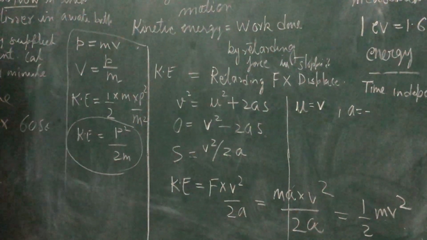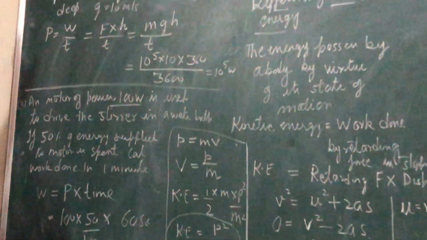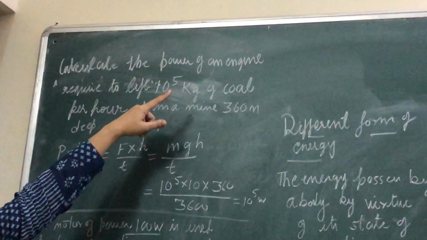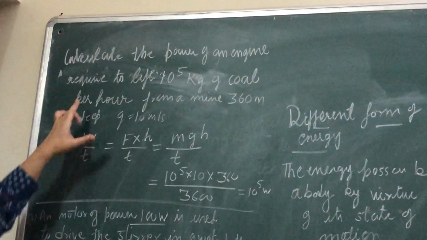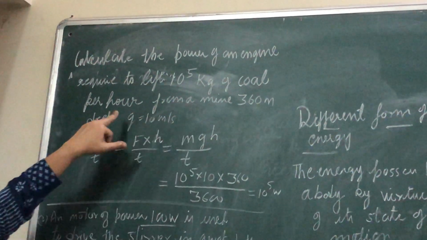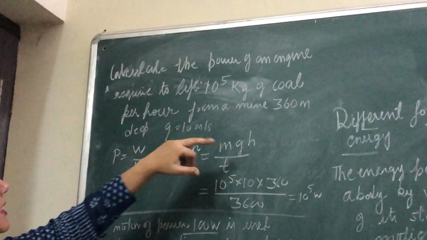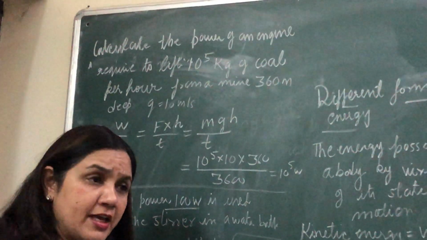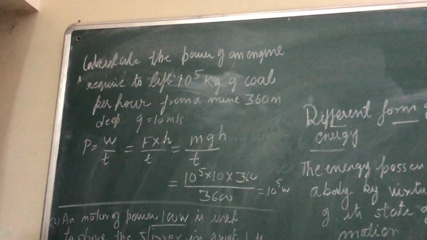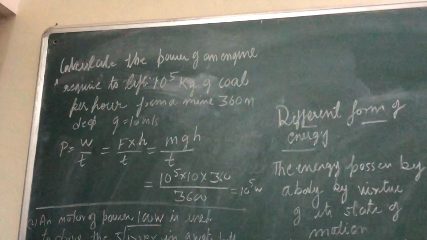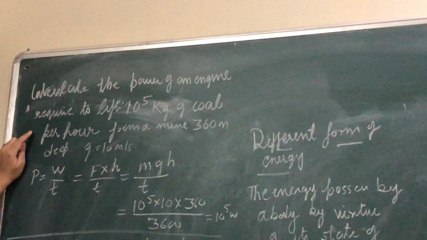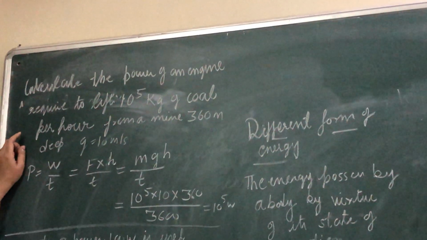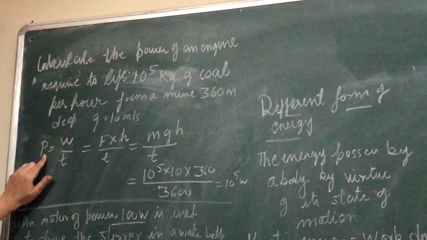Now I am giving some hints on how you will solve the numericals. Numericals are very important for your board exams. The first numerical: calculate the power of an engine to lift 10 to the power 5 kg of coal per hour from a mine that is 360 meter deep. Mine means there is a depth, and you want to take out the coal from it. So you have applied an engine, and you have to calculate the power of the engine so that you can easily take out the coal from that mine.